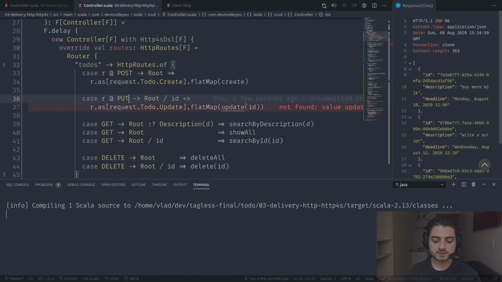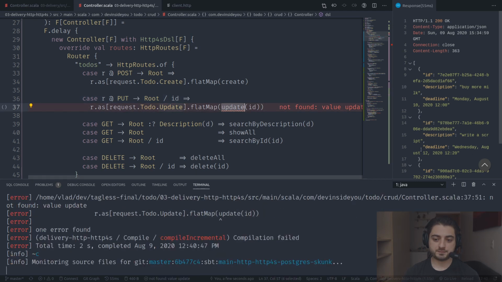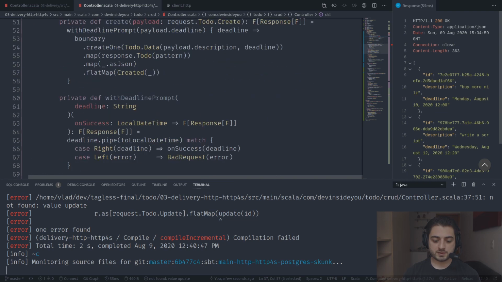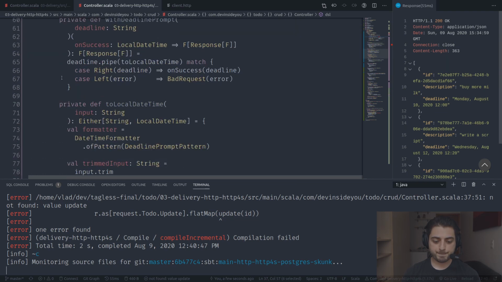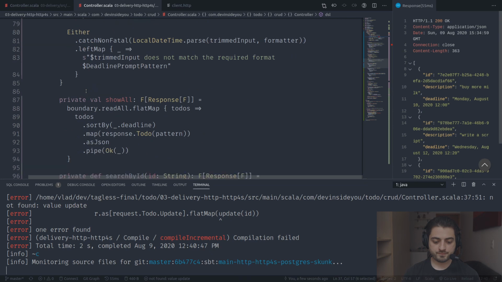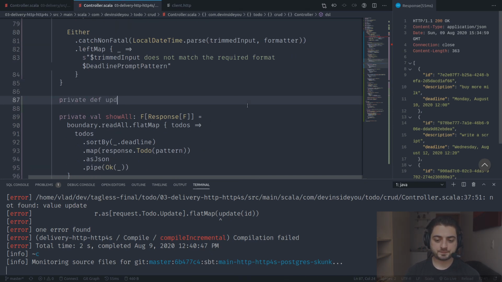Okay, so now we just need the update. So we're gonna go and put it under over here. Okay, so it's going to be a private def update ID, which is a string, and it's going to return a request to do update. So this one is going to be slightly different. I'm doing it like this just for simplicity. Well, actually, it's going to be a little bit more involved, but this is a create function.